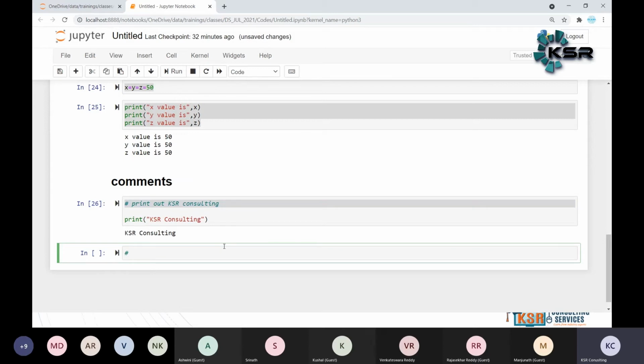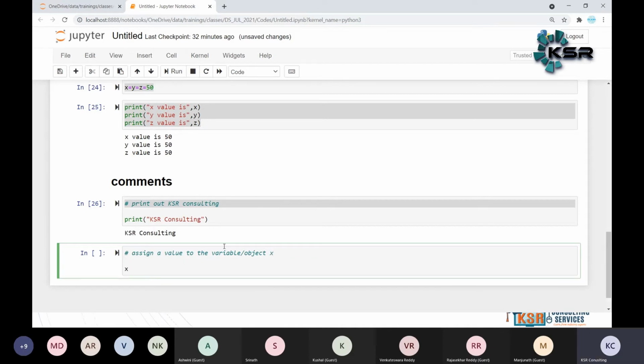For example, here: assign a value to the variable. Another name for a variable is also object here, object x. So what does it mean? x is equal to 30. That is the value we are assigning to the variable or object x.